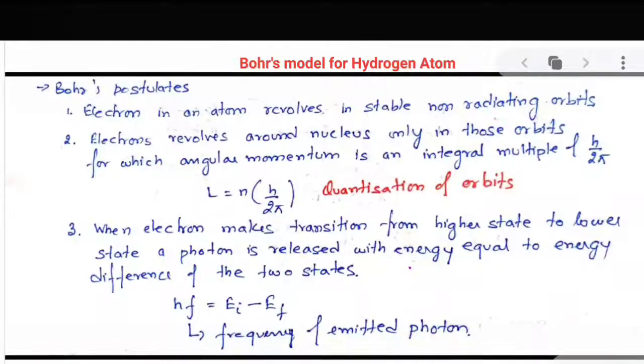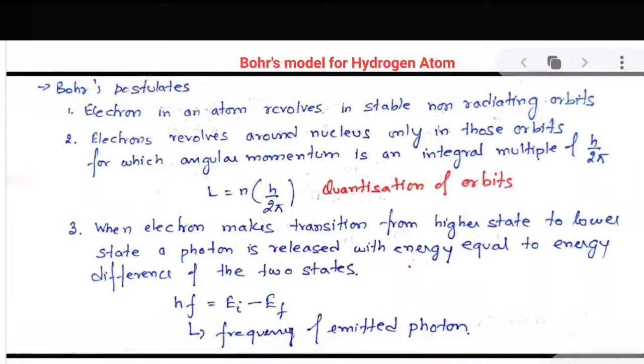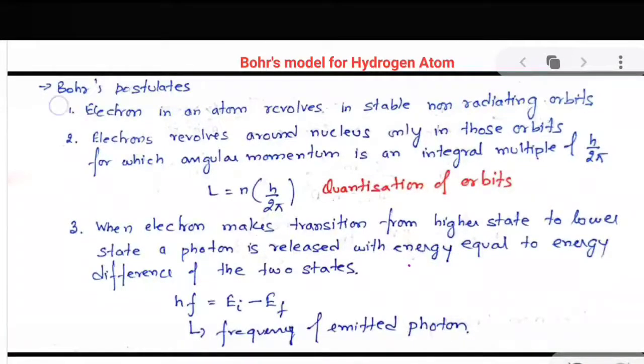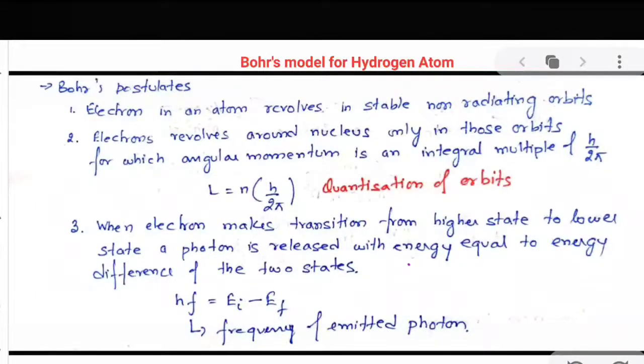Hi everyone. So in this video, I'm going to discuss the topic of Bohr's model of hydrogen atom. Bohr's model of hydrogen atom is based on certain assumptions or postulates. They are popularly called Bohr's postulates. Now, the first postulate says that an electron in an atom revolves in stable non-radiating orbits.